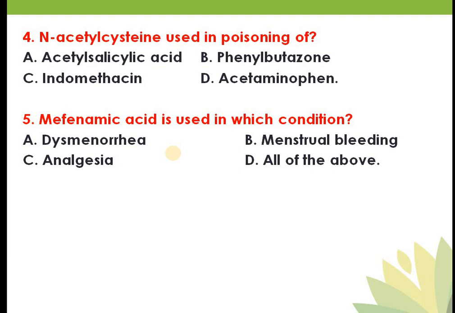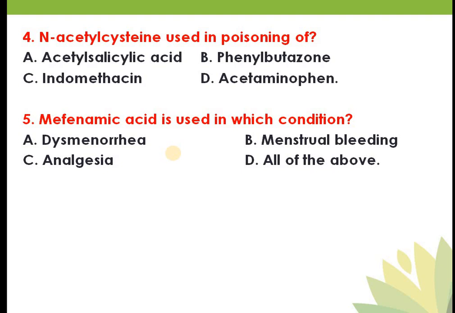Okay, so fenamates or fenamic acid derivatives. So what are the examples of this? Mefenamic acid, flufenamic acid. All these are the examples of fenamates. Okay, mefenamic acid, then meclofenamate sodium, then your flufenamic acid. All these are the fenamic acid derivatives.